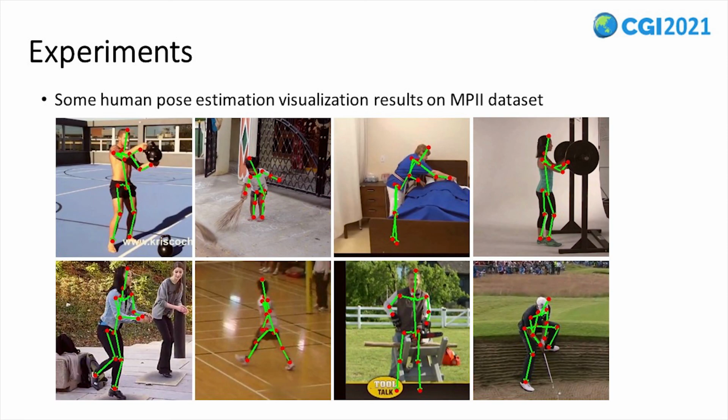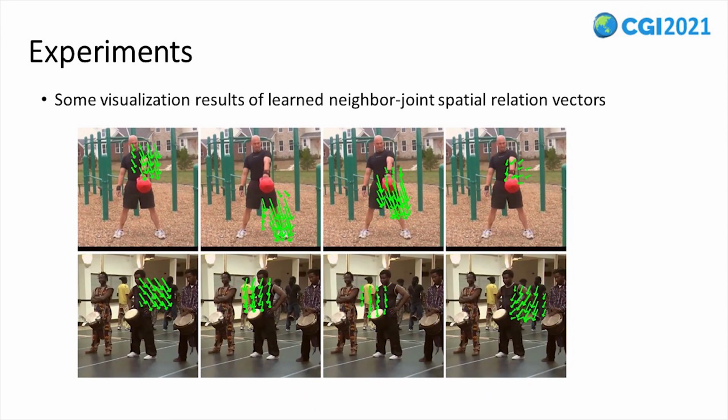Here are some hard samples of human pose estimation results. The movements of these persons are strange, and our joint relation-based human pose estimation method can also get right poses. Here are some predicted joint relation vector visualizations. The proposed spatial relation model can learn the spatial relationship between selected neighbor joints from human body structure.